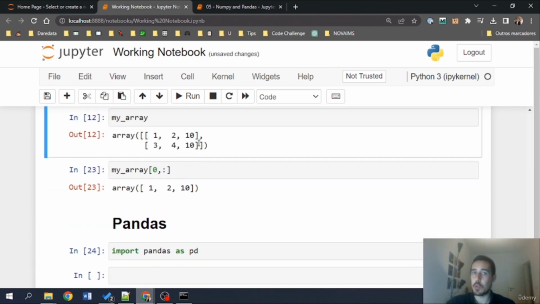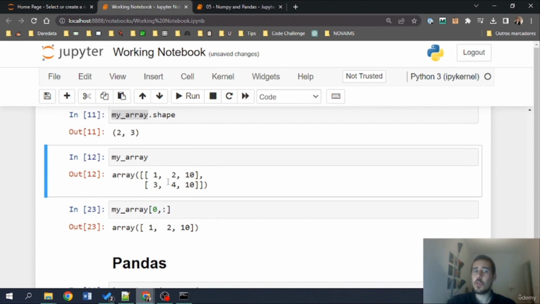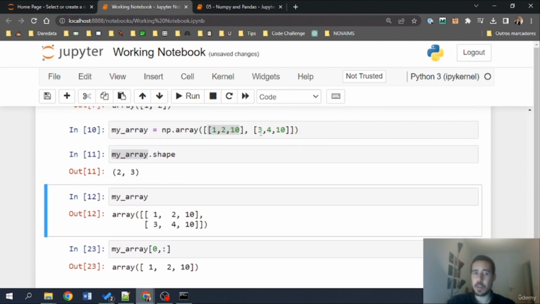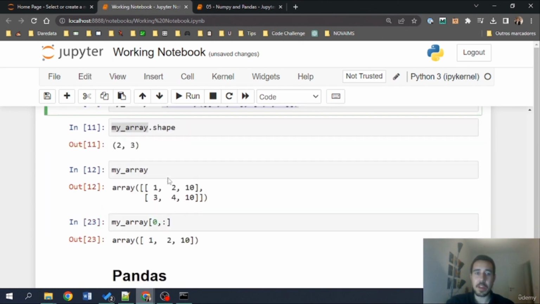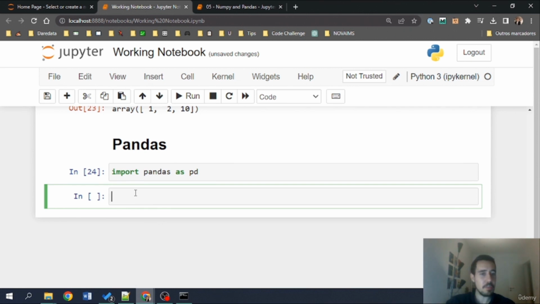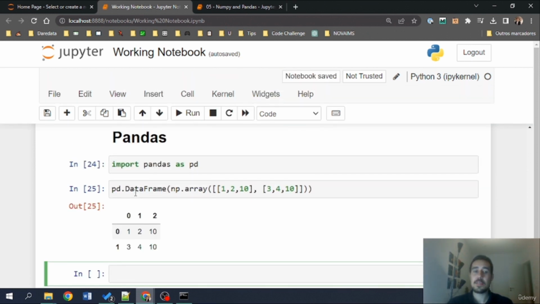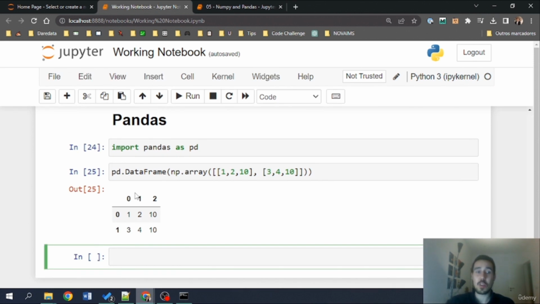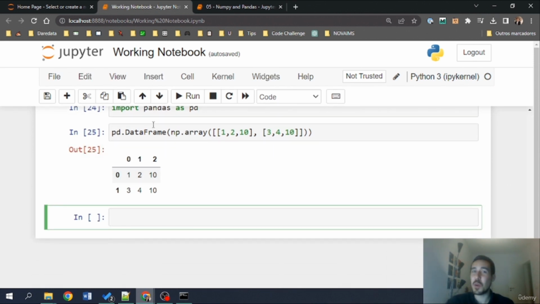With rows and columns. Now pandas is a bit more cool to work with these types of objects. For example, I'm going to pick up our array, the my array that we have here, and I'm going to pick it up in this way. Let me pass this into the pandas.DataFrame object. And as you can see, this creates this structure that is much more visual to work with, which is the pandas data frame.